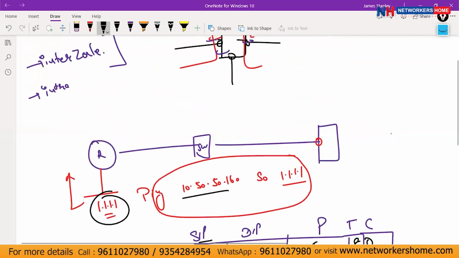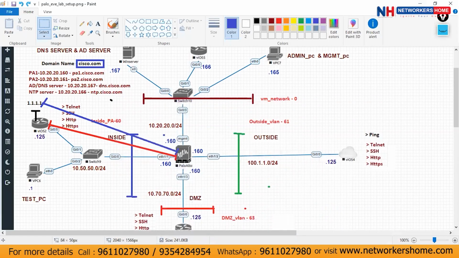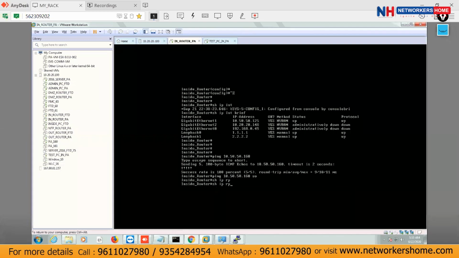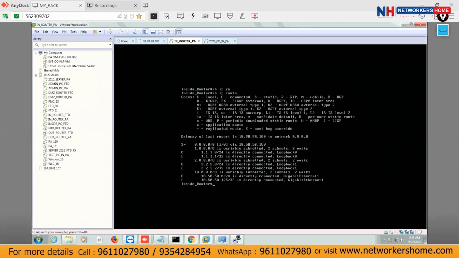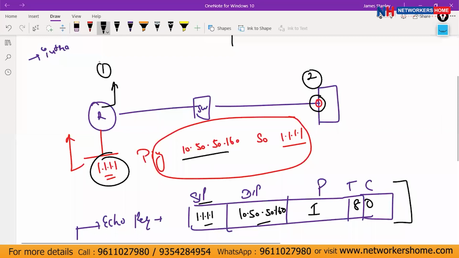So guys, tell me one thing, where will this packet be dropped? Will this packet be dropped here only, on point A or point B? Where will my packet be dropped? Before that, I just want to show you the routing table of this particular router, show IP route. Okay, so we have a default route as well here. So guys, tell me now where my packet will be dropped, on point A or on point B?